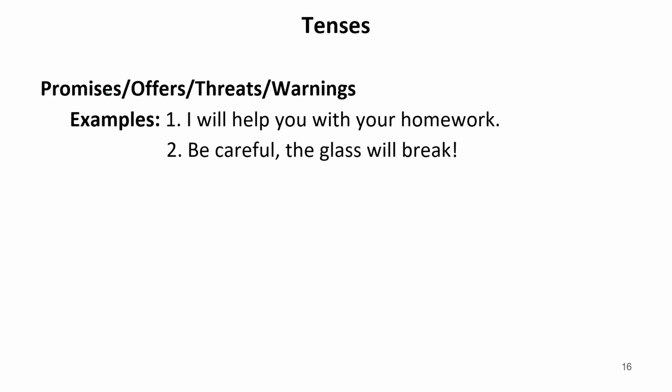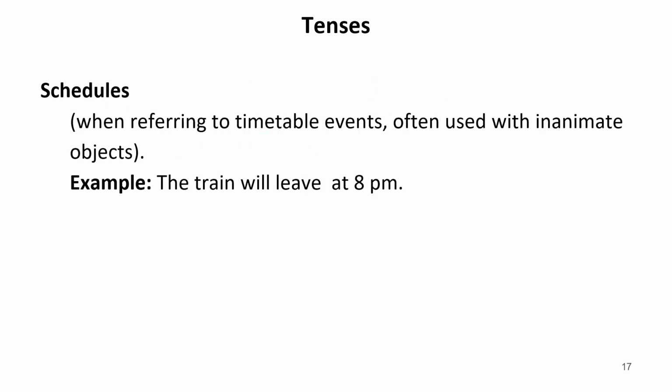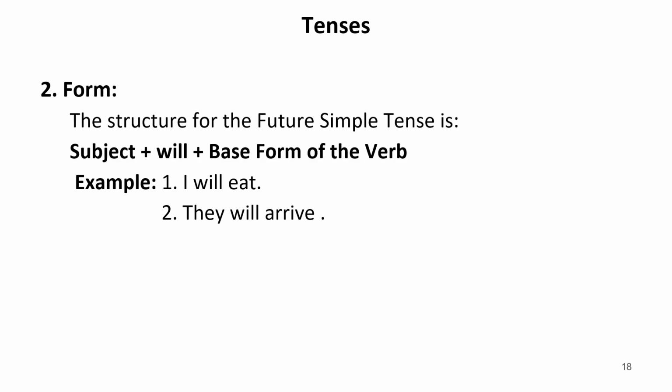Now, whenever there are promises, offers, threats, warnings, commands, these types of sentences are also written in future tense. For example, I will help you with your homework. Be careful, the glass will break. So these types of sentences can be written in future indefinite tense. Now, when referring to timetable events, often used with inanimate objects, the train will leave at 8 p.m. So this is also future indefinite tense. The structure for the future simple tenses.